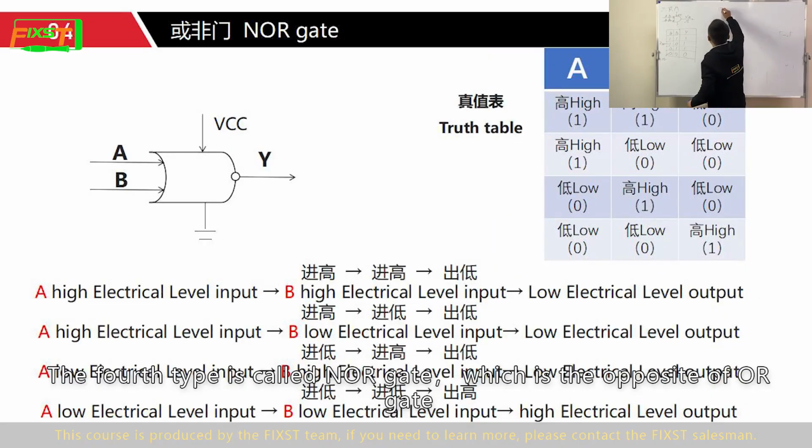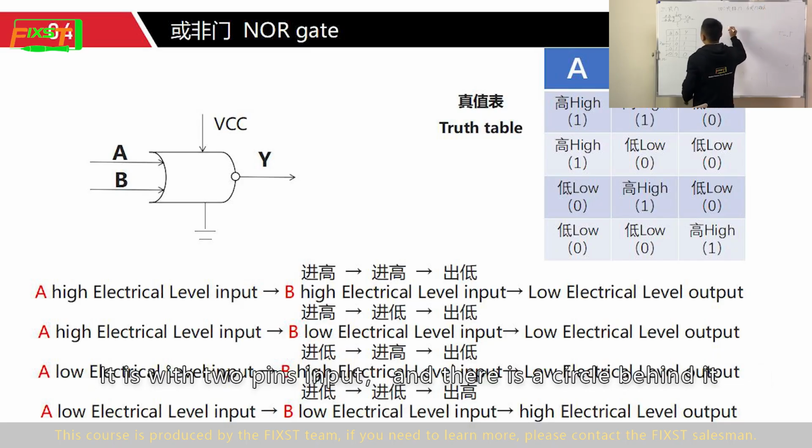The fourth type is called a NOR gate, which is the opposite of the OR gate. It has 2 input pins, and there is a circle behind it.